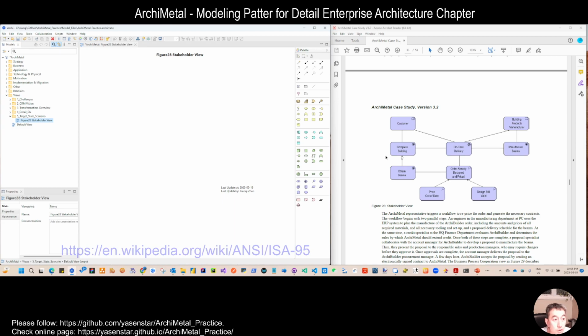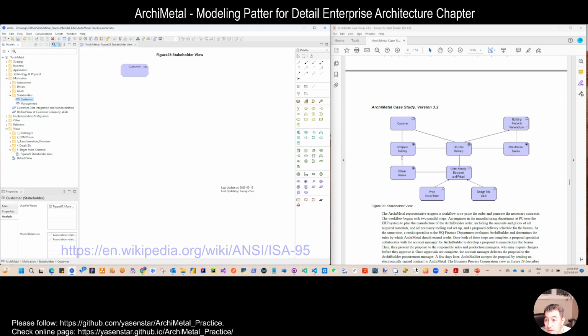We need the stakeholder. So let's go back to the motivation layer to see what we have done before. If we open the motivation layer, we start from the stakeholder. Do we have the customer? Yes, that's good.